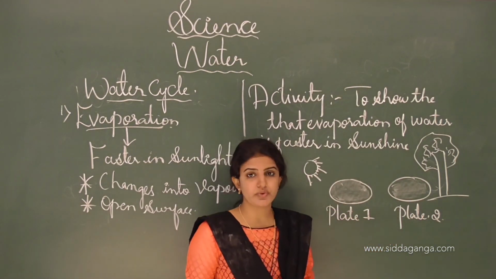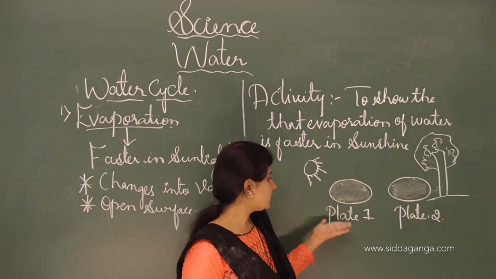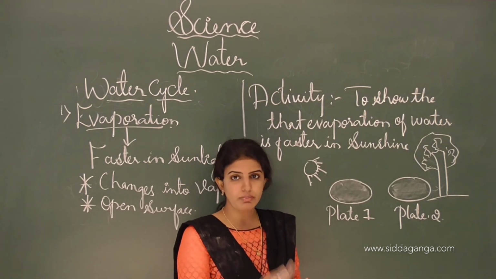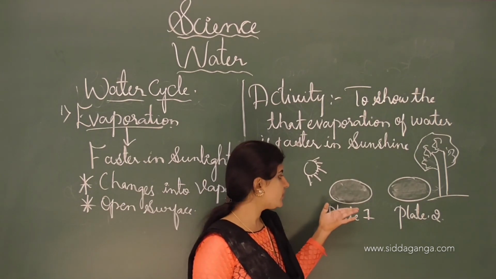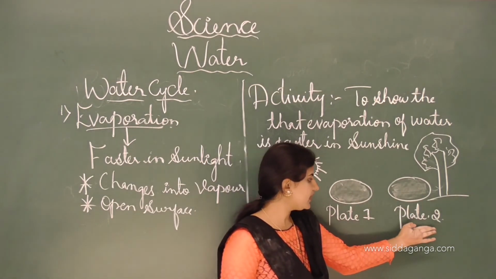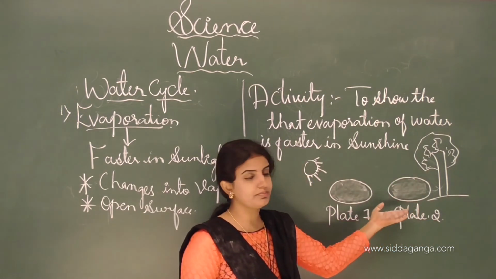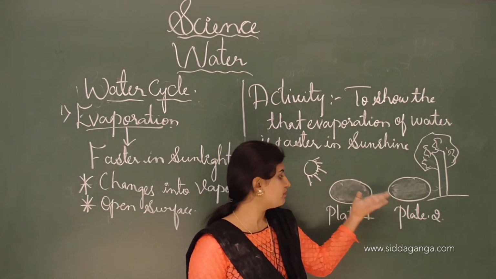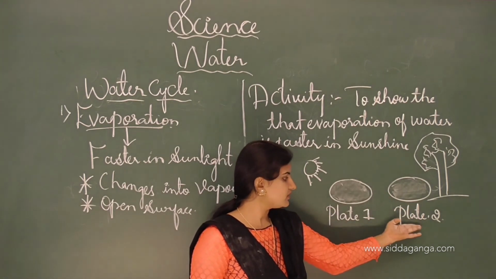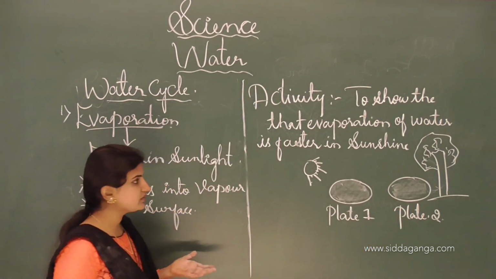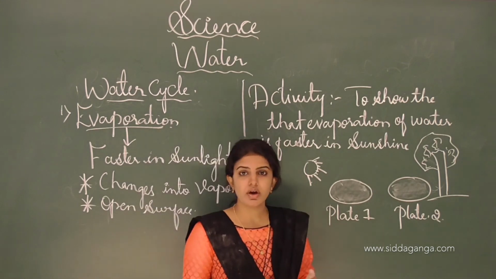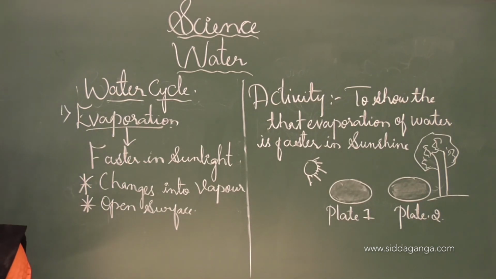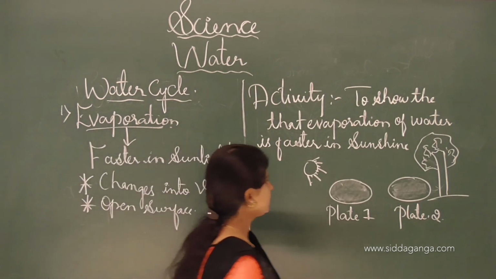After 15 to 20 minutes we can see that plate 1 has less water due to evaporation compared to plate 2, since plate 2 is placed in a shady place where the evaporation rate is very low. This is how we can say that evaporation of water is faster in sunshine. You can do this activity at home also.